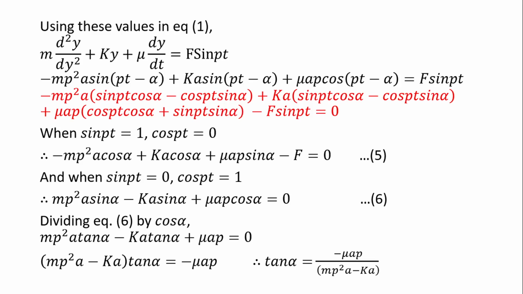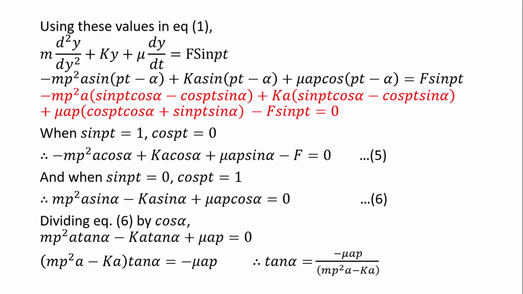So the whole equation after expansion is represented as a red-font equation. Now, there are two types of trigonometric functions related with Pt, that is sine Pt and cos Pt.